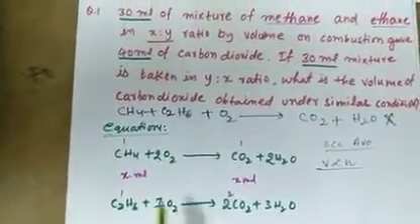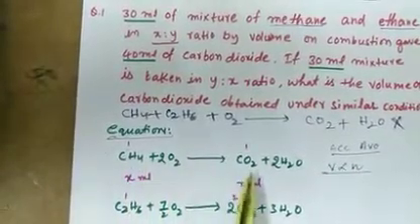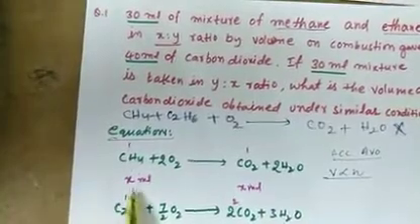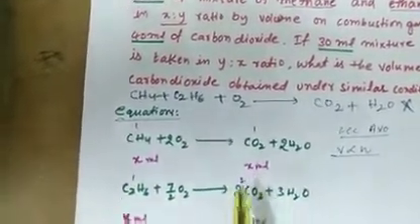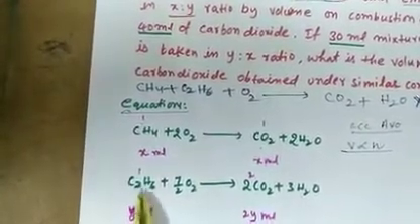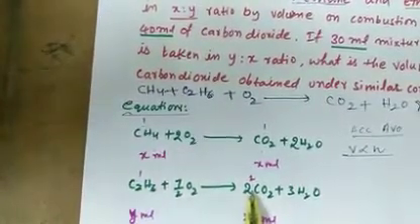According to the stoichiometric equation, 1 mole of methane gives 1 mole of CO2. So X ml of methane gives X ml of CO2. Then in the ethane equation, 1 mole of ethane produces 2 moles of CO2.